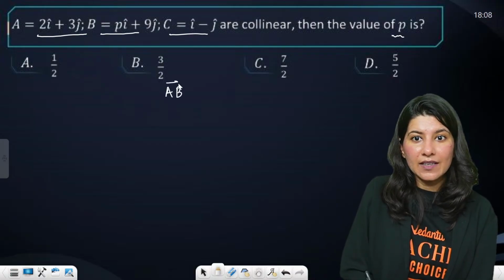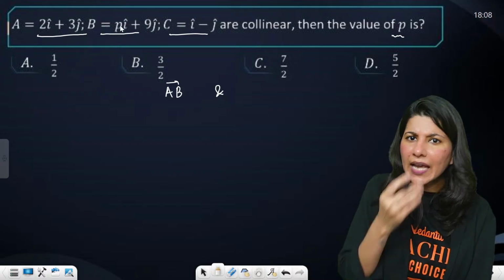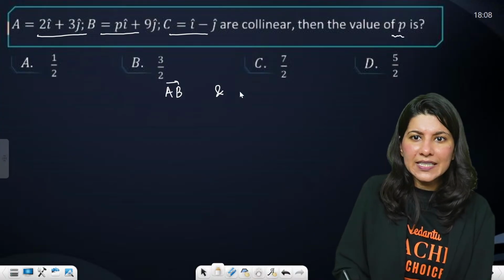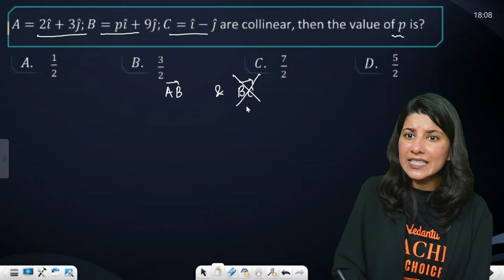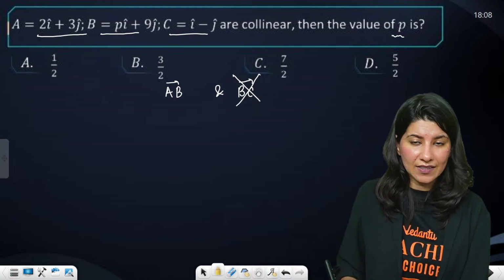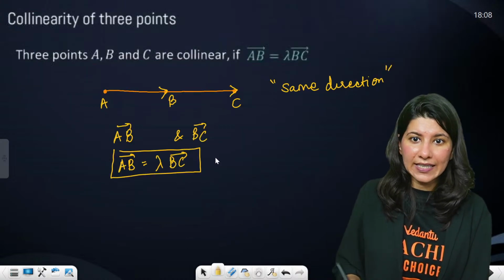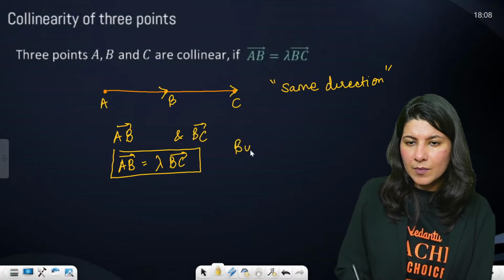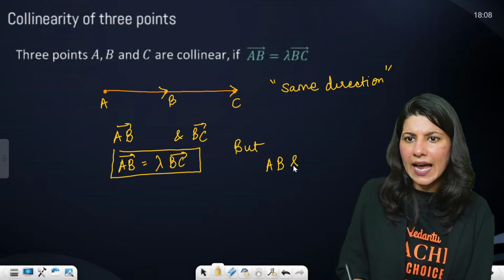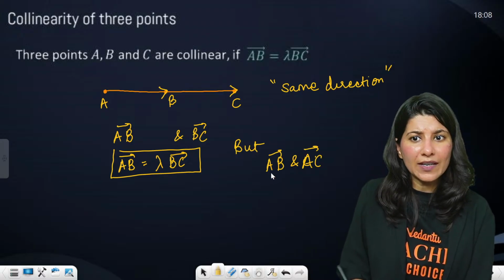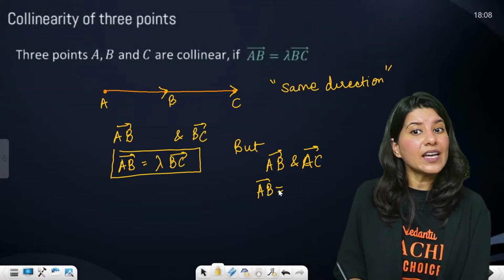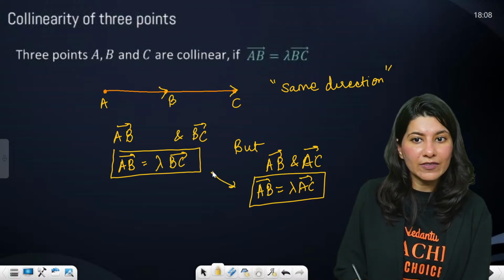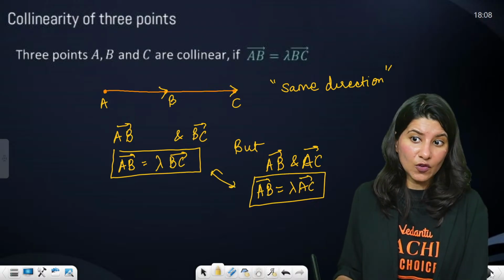AB and BC vector is not making any sense. Don't go with BC vector, please. It's common sense, right? See, let me go back and tell you that here we are talking about AB and BC. But can we talk about AB and AC? Are these two also parallel? Yes, ma'am. So that means either I apply AB equals lambda BC or I apply AB equals lambda AC. Both will work. It depends on what your situation is.